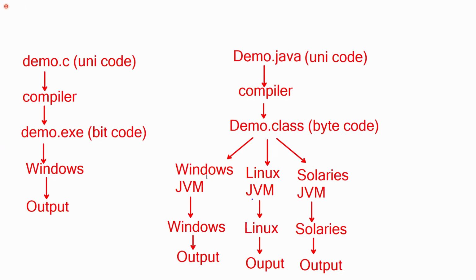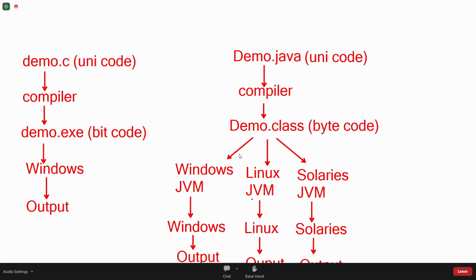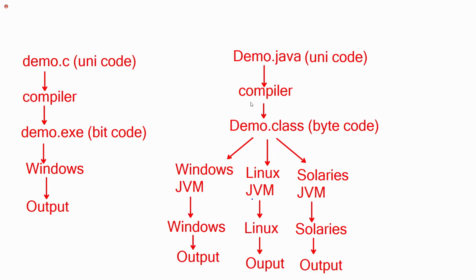Here, C compiler, what will it do? It converts Unicode into bitcode. Java compiler, what will it do? It converts Unicode to bytecode. Okay, right. C compiler converts Unicode to bitcode. Java compiler converts Unicode to bytecode.